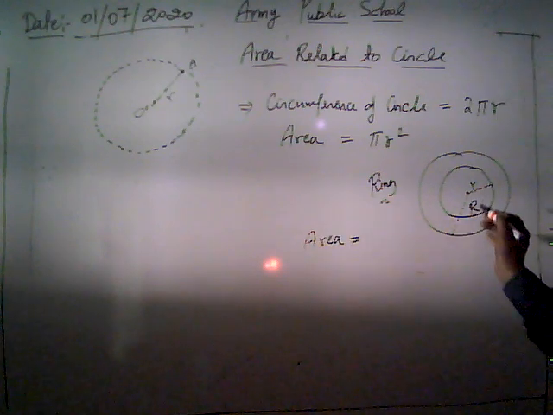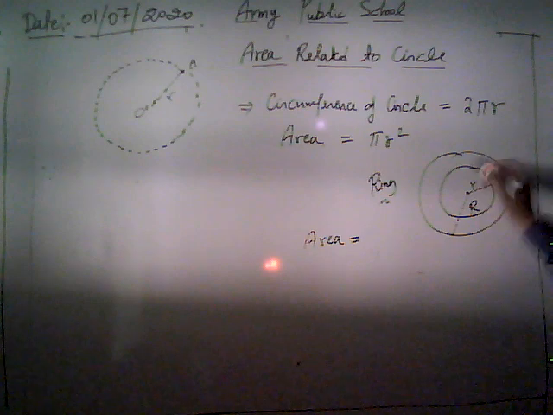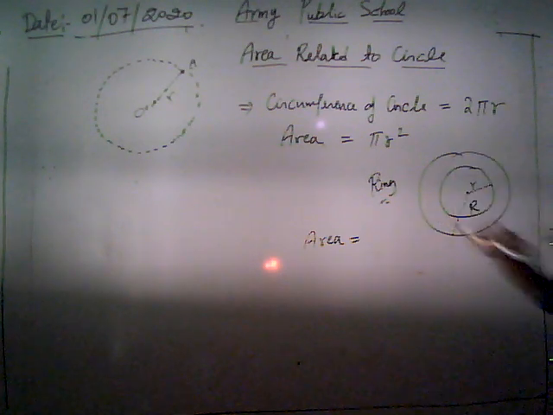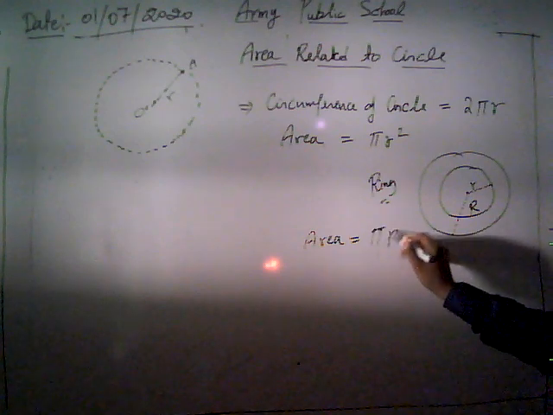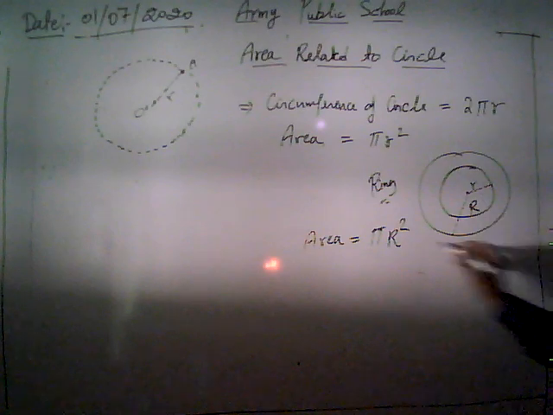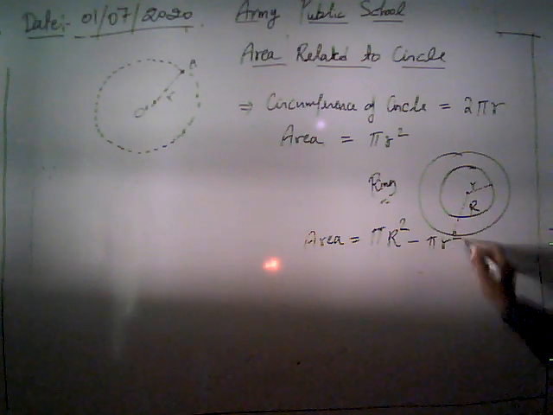Our area is given by the area of the bigger circle minus the area of the smaller circle. The area of the bigger circle is pi R square, and the area of the smaller circle is pi r square.